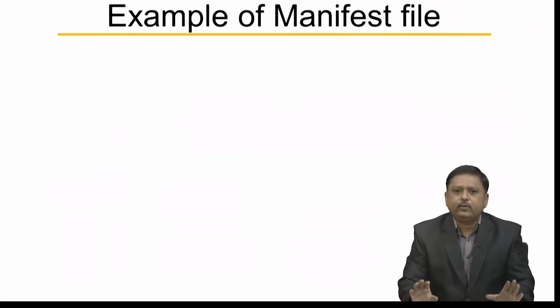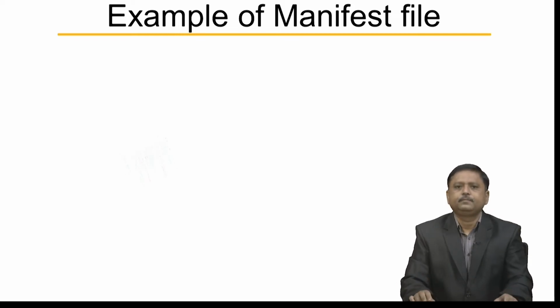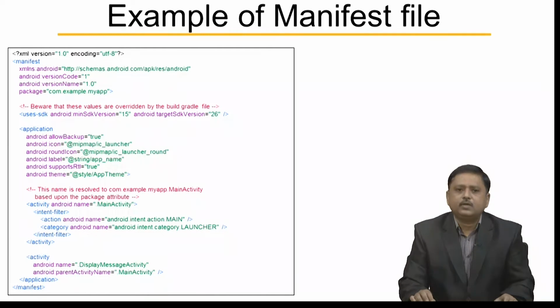Now, let us look at the actual manifest file. So, on screen you can see one manifest file which is created by Android Studio for you. The top element is manifest and this xmlns:android is called attribute. So, elements have attributes.